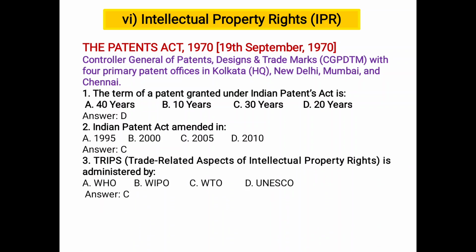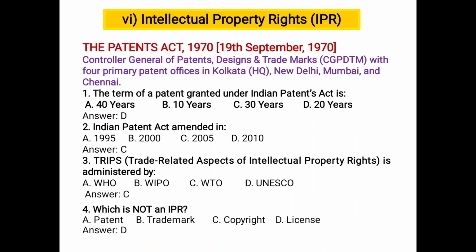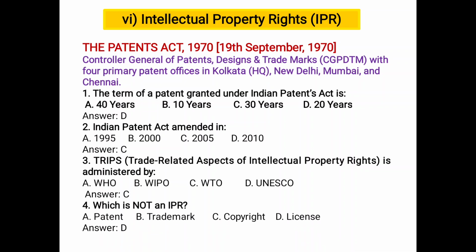Next, TRIPS, Trade Related Aspects of Intellectual Property Rights, is administered by A. WHO, B. WIPO, C. WTO, World Trade Organization, and D. UNESCO. So C is the correct answer. Which is not an IPR? A. Patent, B. Trademark, C. Copyright, and D. License. So D.